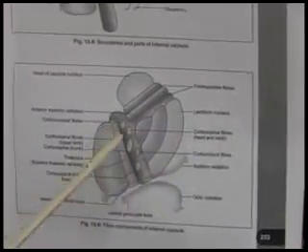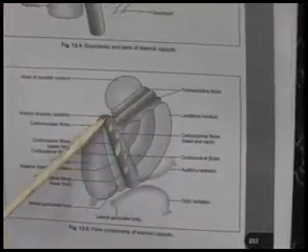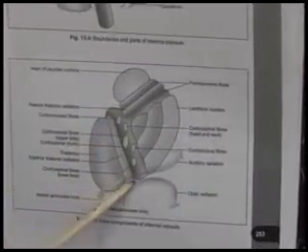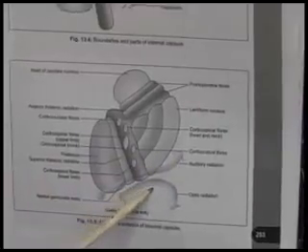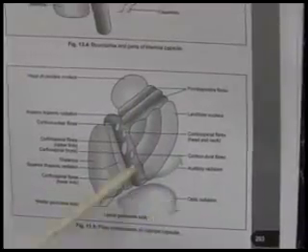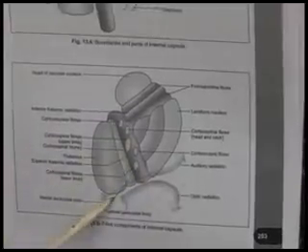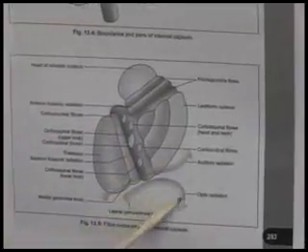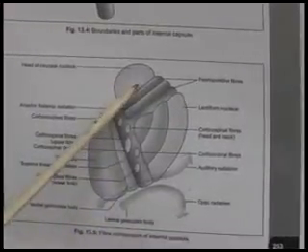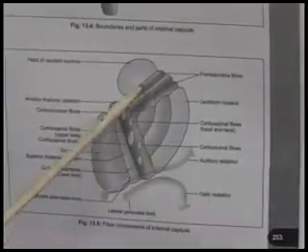The parts of the internal capsule are the anterior limb, the genu, the posterior limb, the sublentiform part, and the retrolentiform part. These are the five parts of the internal capsule. The fibers passing in the anterior limb are the frontopontine fibers on each side and the anterior thalamic radiation in the middle.